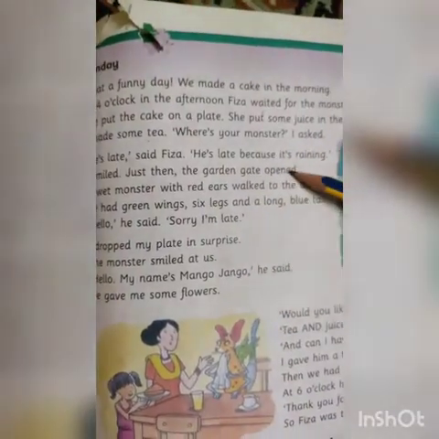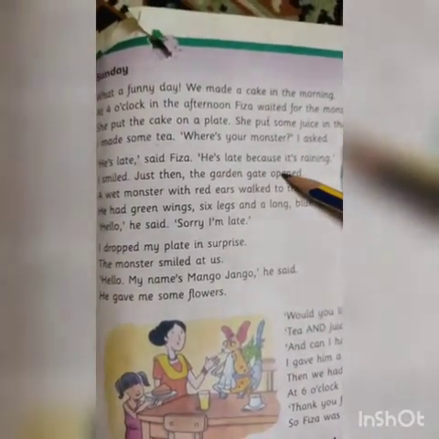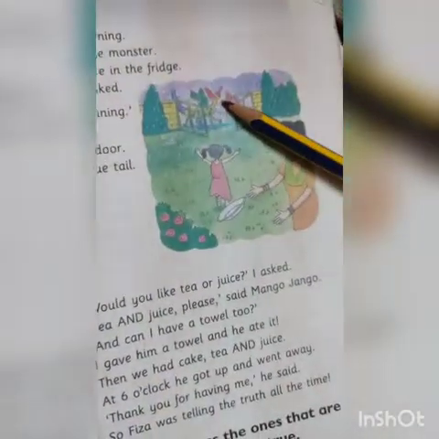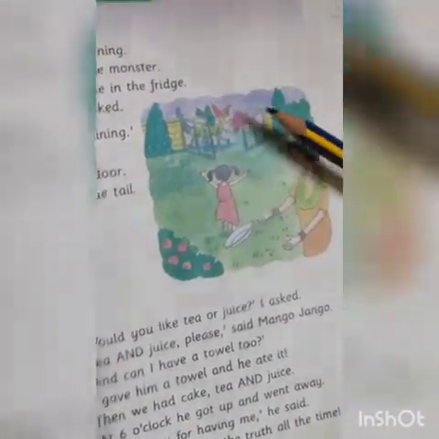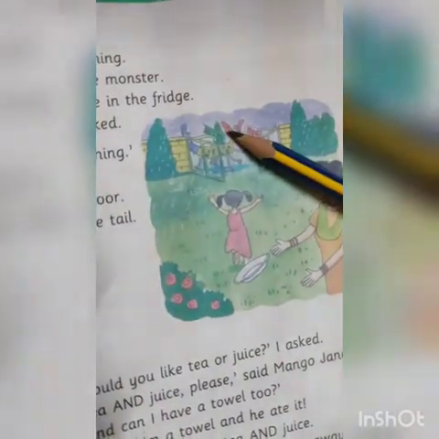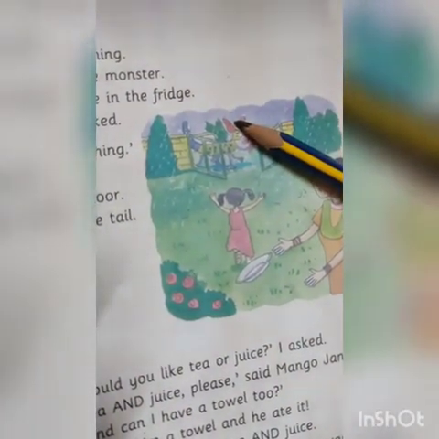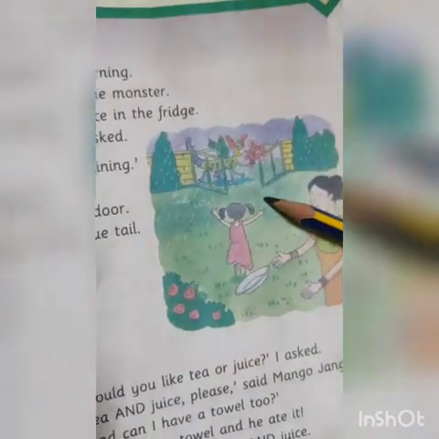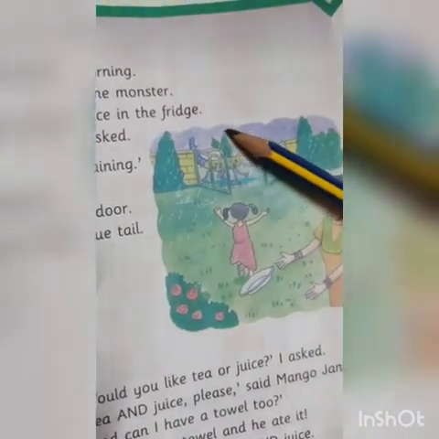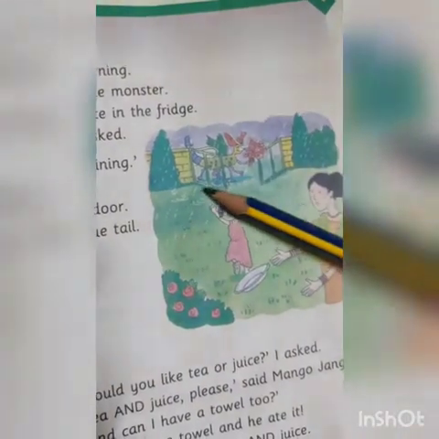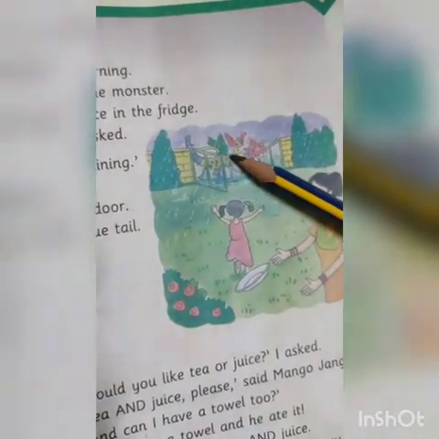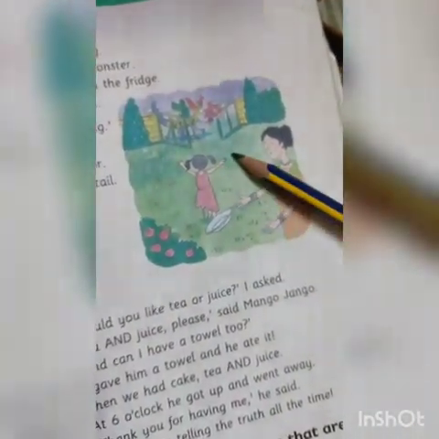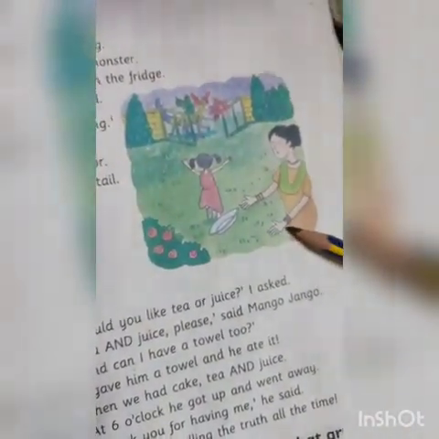He's late because it's raining. I smiled. Just then the garden gate opened. A wet monster with red ears walked to the door. He had green wings, 6 legs, and a long blue tail. Hello, he said. I'm sorry I'm late. I dropped my plate in surprise.